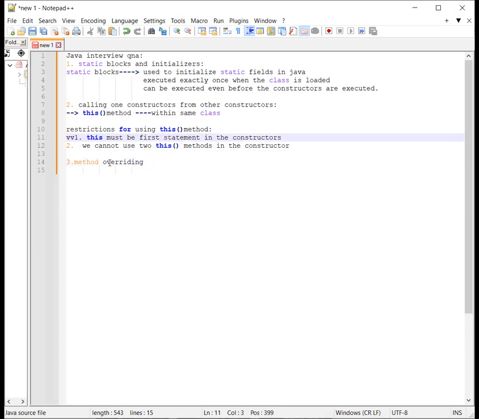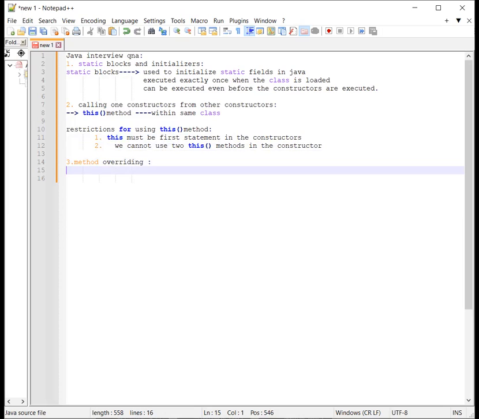So what exactly is method overriding? If we have methods with the same name, same signature, and same return type in the superclass and subclass, meaning the parent class and child class, then we say the superclass method is overridden by the subclass.